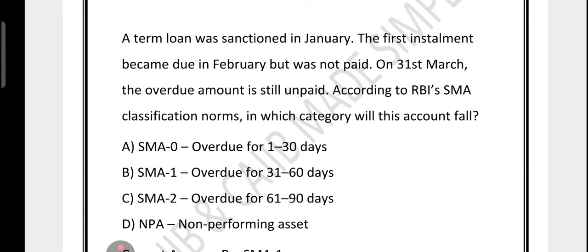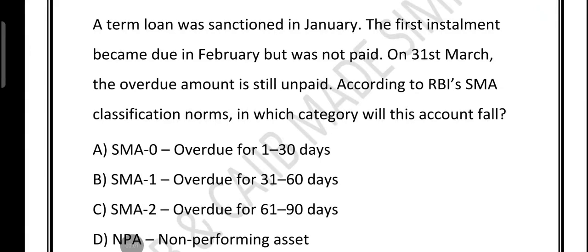A term loan was sanctioned in January, and the first installment became due in February but was not paid. On 31st March, the overdue amount is still unpaid. So friends, the term loan was sanctioned in the month of January. The first installment became due in February but was not paid. On 31st March, the overdue amount is still unpaid. Which SMA category will it fall under?